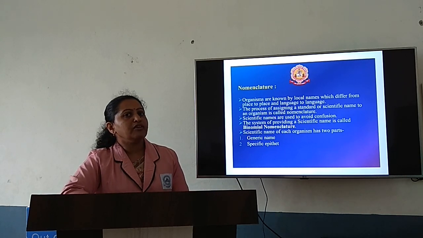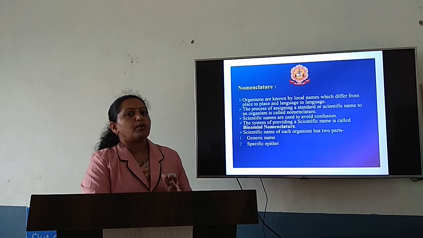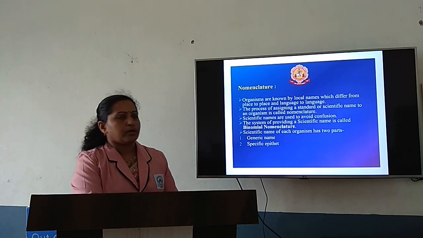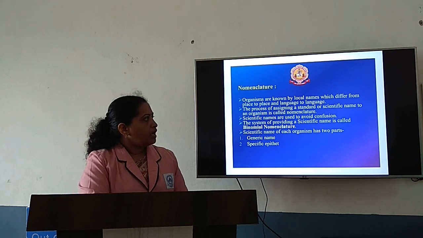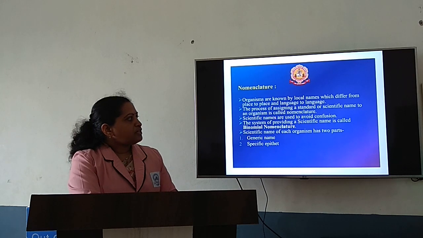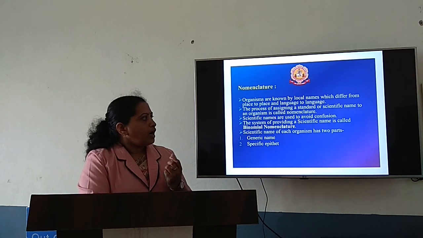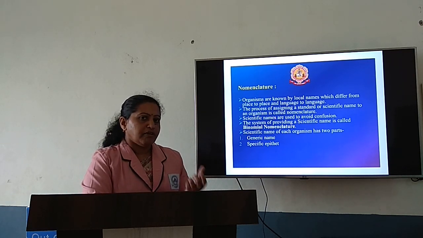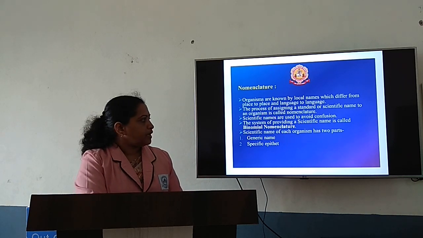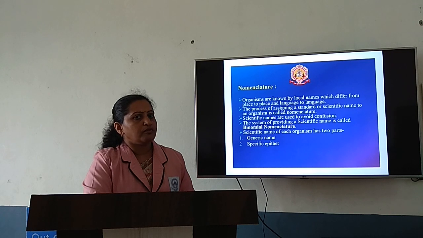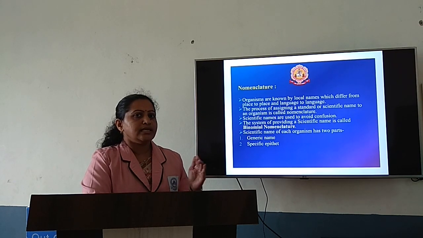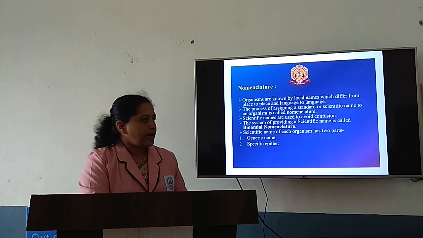So we can define nomenclature as the process of assigning a standard name or scientific name to an organism. Scientific names are mainly given to any organism to avoid confusion. As I have stated in the example of the holy plant Tulsi, it is named differently in different places as well as in different languages.